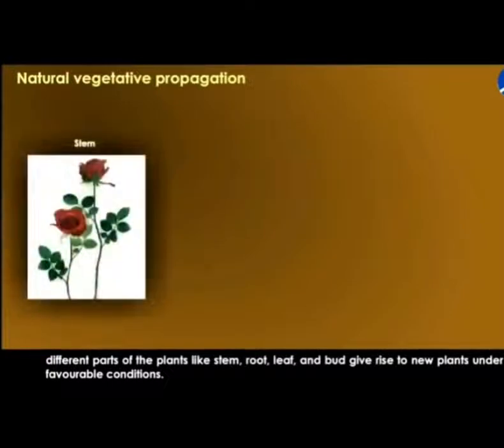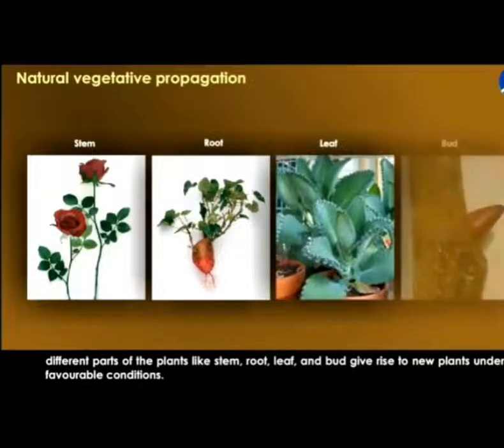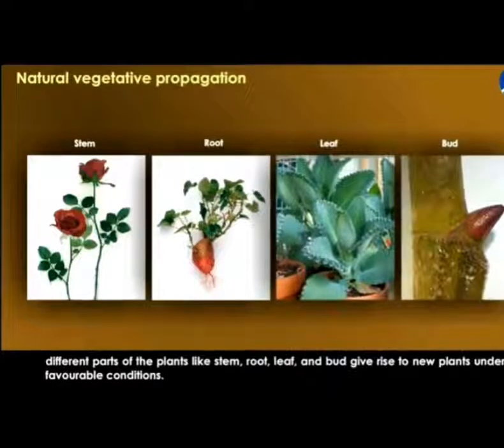Natural vegetative propagation. In natural vegetative propagation, different parts of the plants like stem, root, leaf, and bud give rise to new plants under favorable conditions.